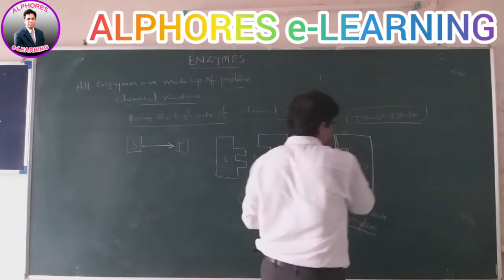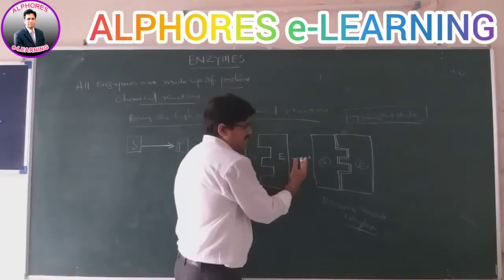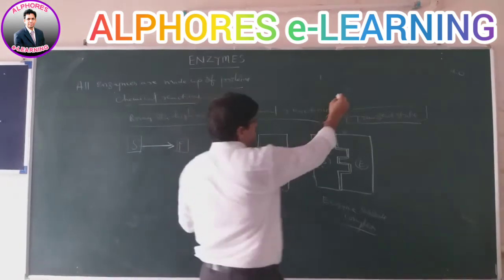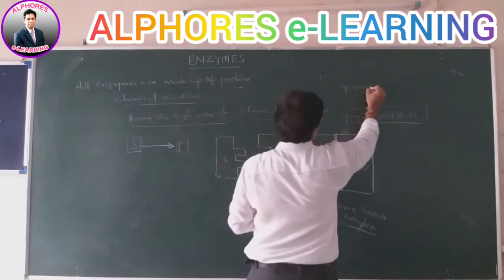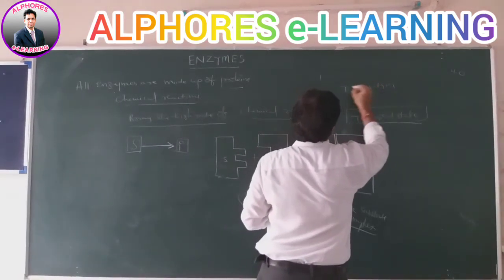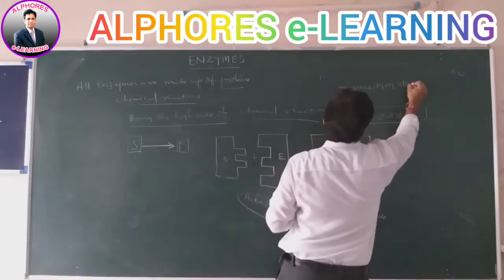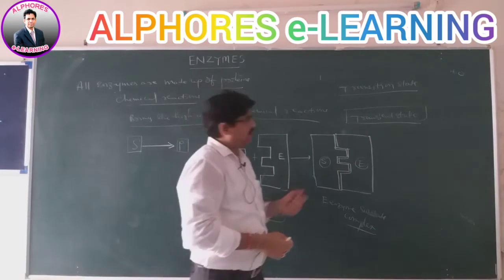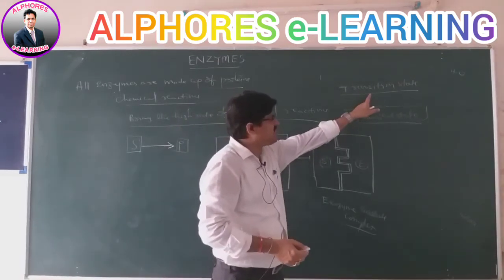During the transient stage, once you reach the maximum peak of the reaction, that is what is called the transition state. Once the transition state is reached, there is no further formation of products.